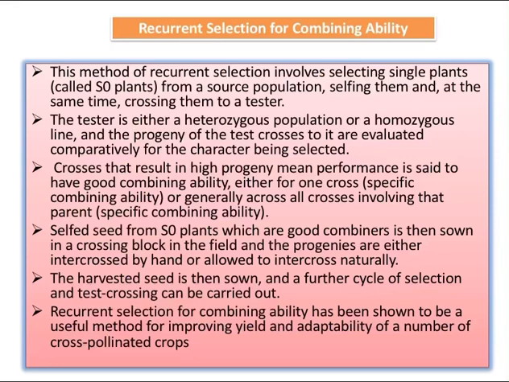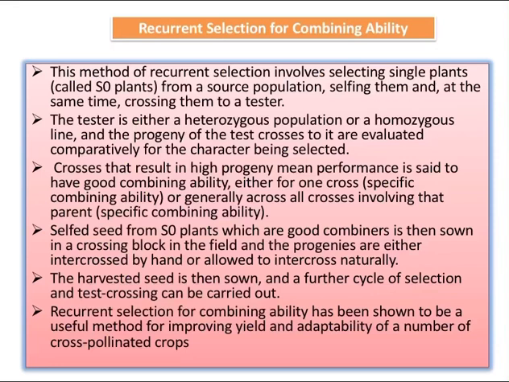Crosses that result in high progeny mean performance are said to have good combining ability, either for one cross or generally across all crosses involving the parent. Selfed seeds from S0 plants which are good combiners are then sown in a crossing block in the field, and the progenies are either intercrossed by hand or allowed to intercross naturally.